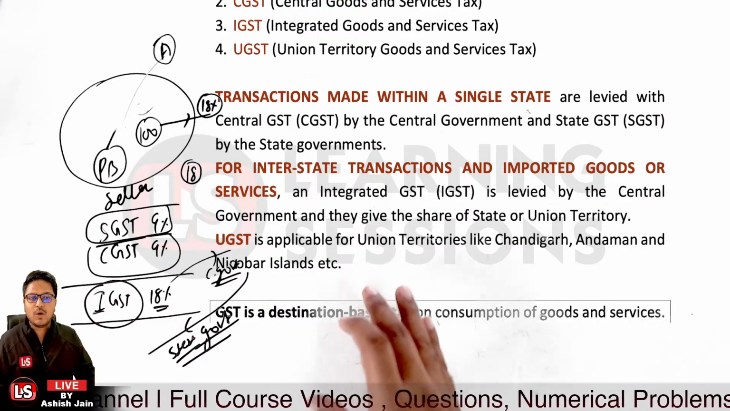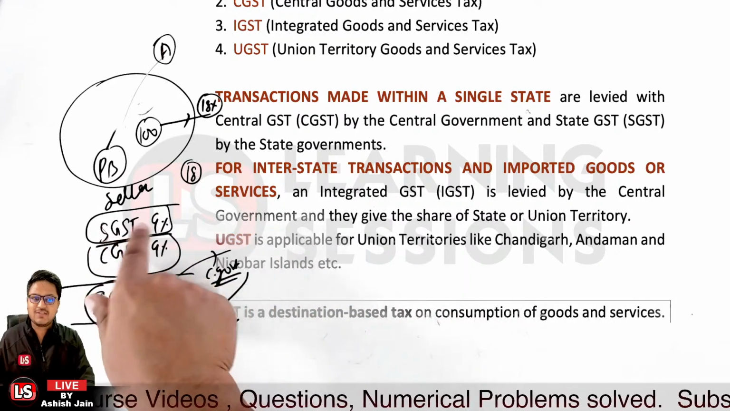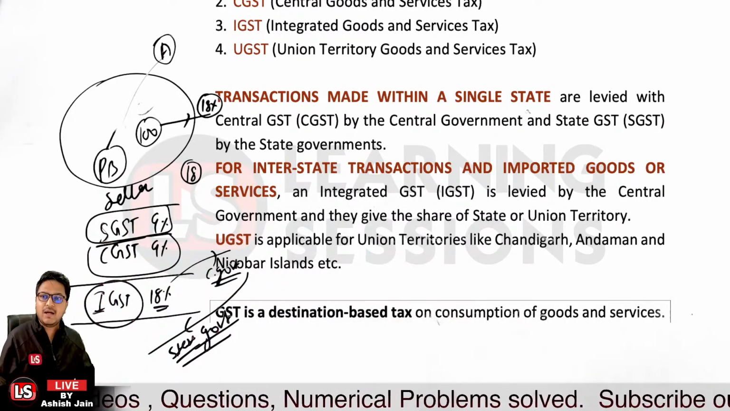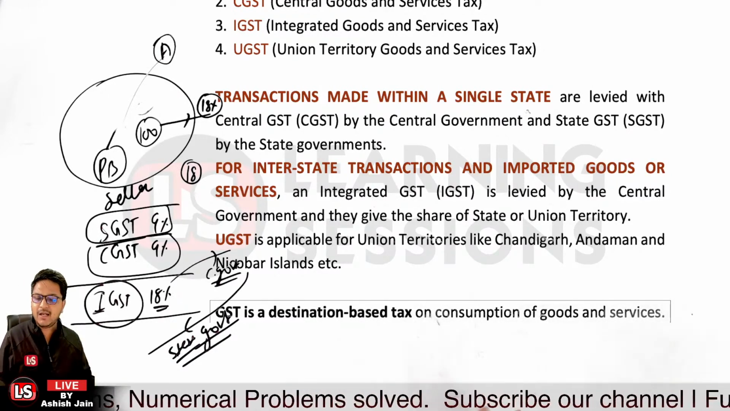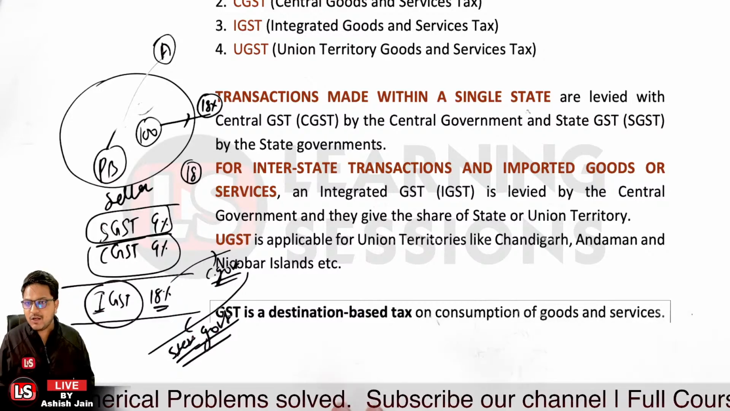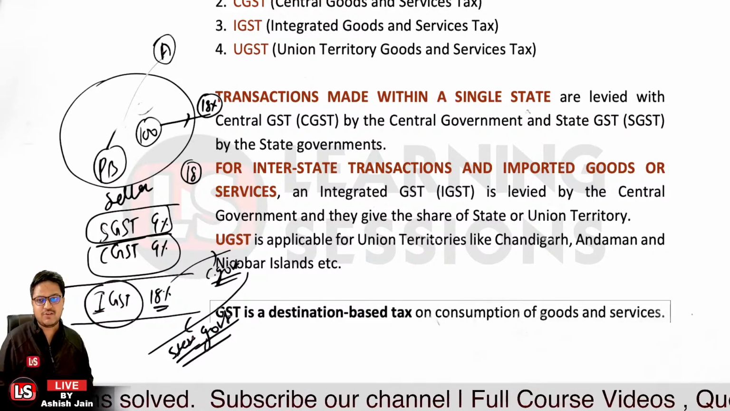In that particular case, what component will be there? It will be the UGST, like we understood the case of the SGST. Let's say that a person is buying and selling goods in the union territory of Chandigarh. In that particular case, what components will be there? It will be the CGST and UGST. So that's related to it.